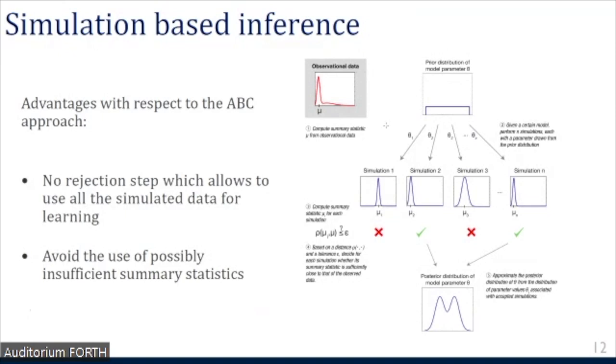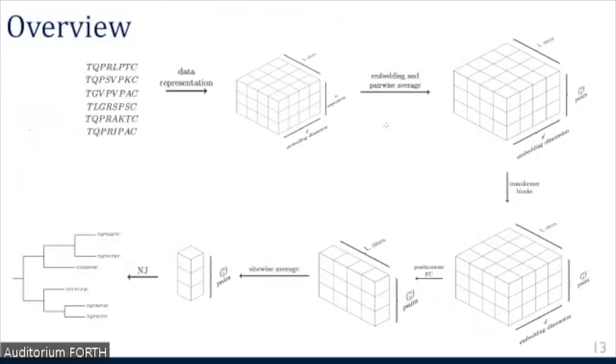And this also allows us to avoid the use of possibly insufficient summary statistics, because deep neural networks allow us to use automatic feature extraction. Namely, we can input to the model the whole multiple sequence alignment and let it learn the relevant features that it needs for an accurate prediction.